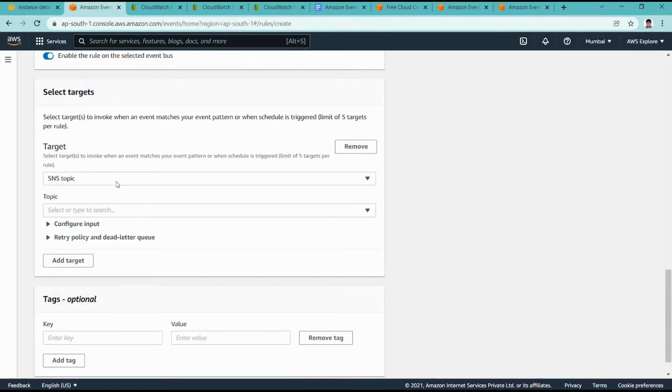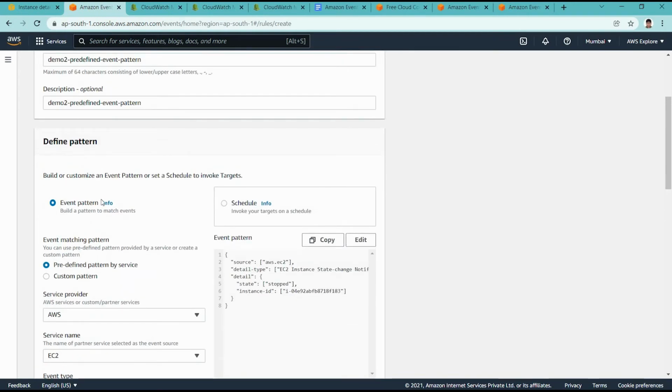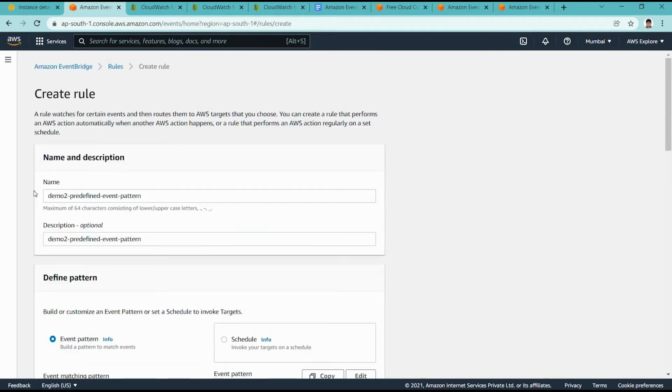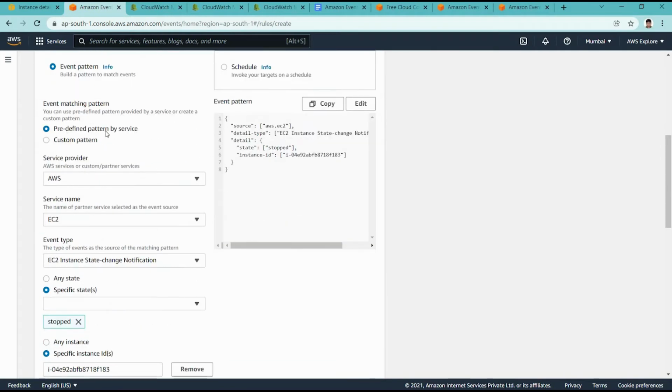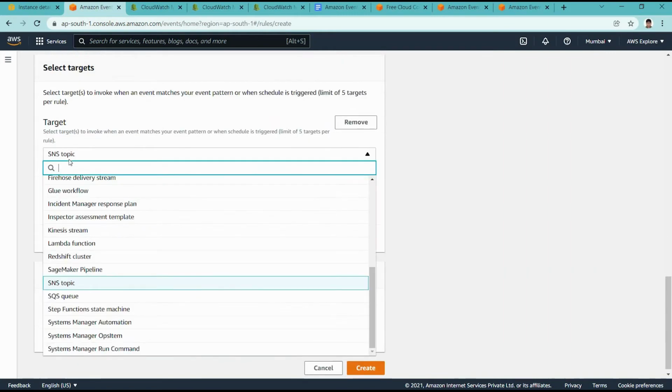For the target, we are using our newly created Lambda function. So what we are doing here is creating a default bus EventBridge rule that will use predefined pattern matching. Whenever an EC2 instance state changes to stop, it will auto call whatever target we define here.